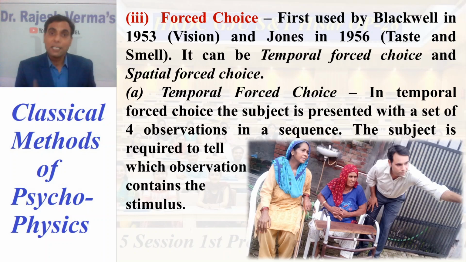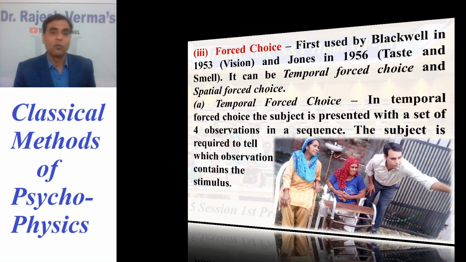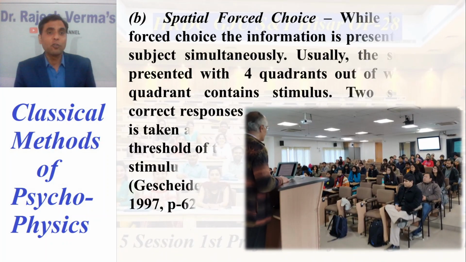This is forced choice, but it is in a sequence. First you say 40, then 50, then 60, and then 70, and you ask which sound you heard. You say the third sound, because you have to tell from that only. And this is temporal, meaning the stimulus intensities are presented in a sequence. That's known as temporal forced choice. What is spatial forced choice?